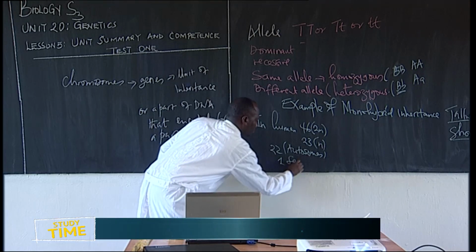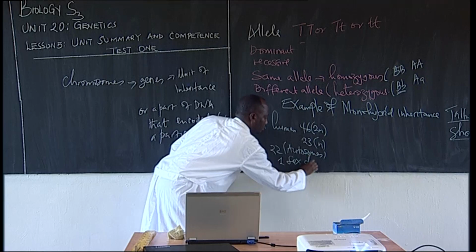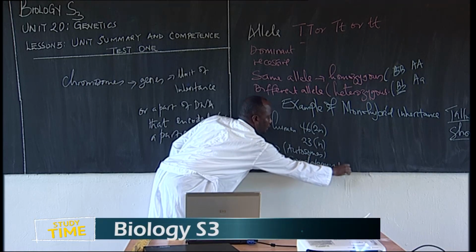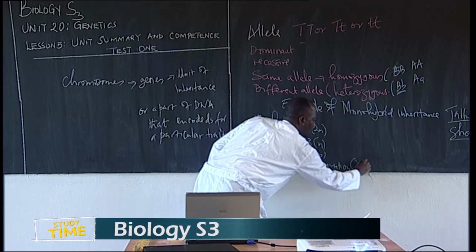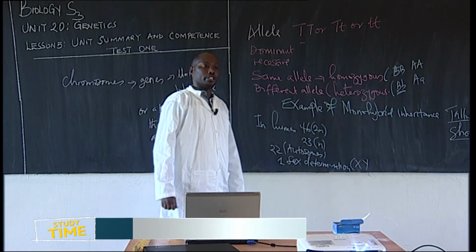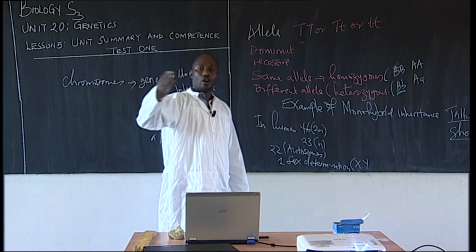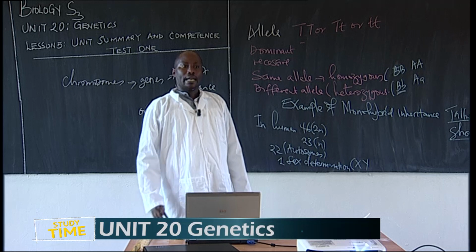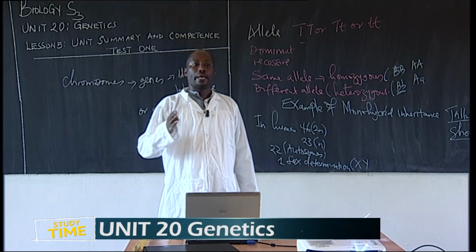Sex determination. If you talk about sex determination, this is supposed to be X and Y, because X and Y are the ones that determine the sex, for you to become a female or a male. Excellent. Good. So, sex in humans is determined by a pair of chromosomes.